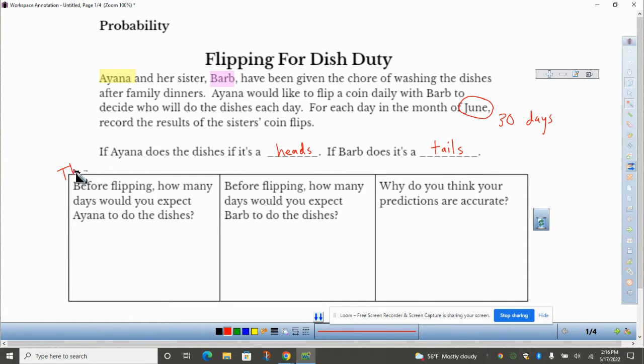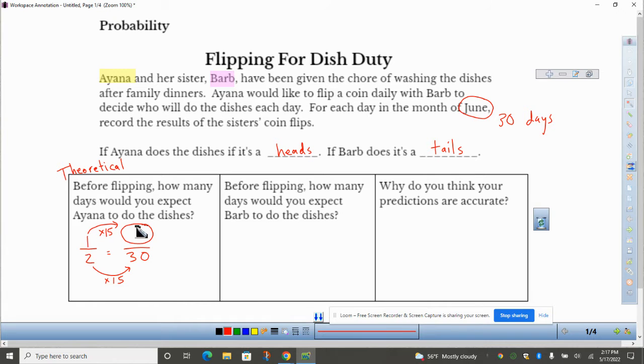Now remember, this is called a theoretical probability. This is what we think is going to happen before doing the experiment. So how many days would you expect Ayana to do the dishes? Well, there's 30 days in June. The probability of picking a heads is 1 out of 2. So out of 30 days, how would we get from 2 to 30? We'd multiply by 15.